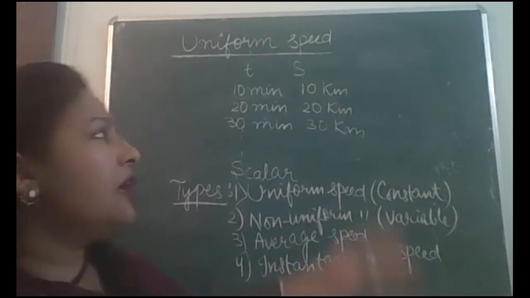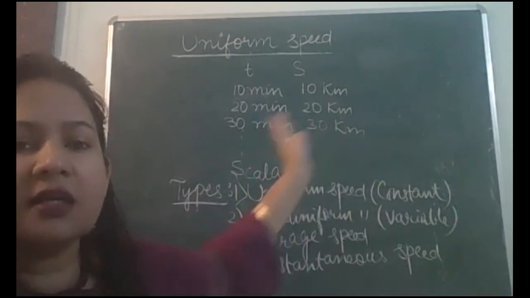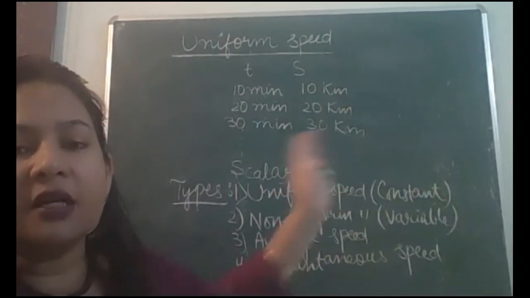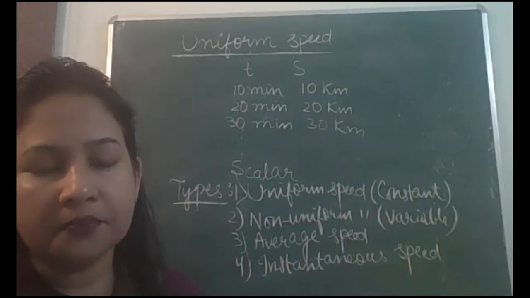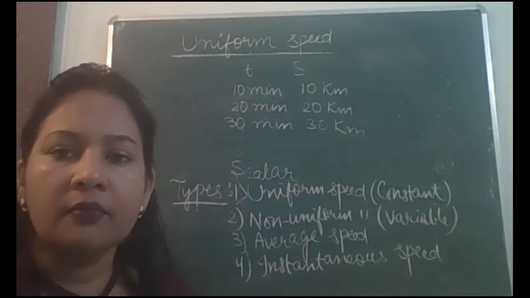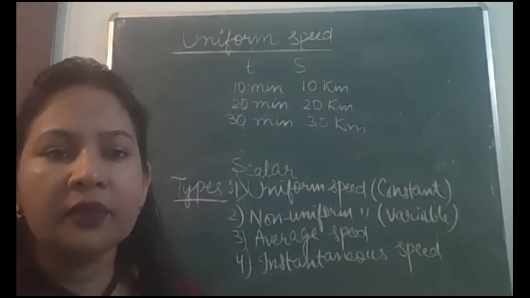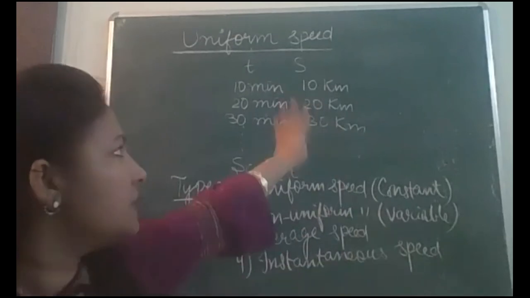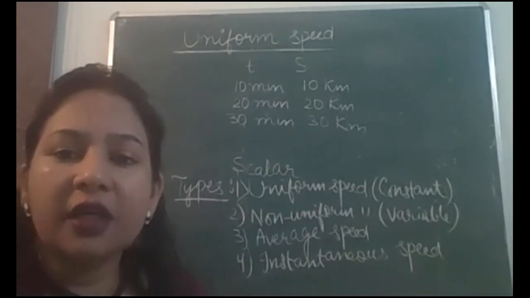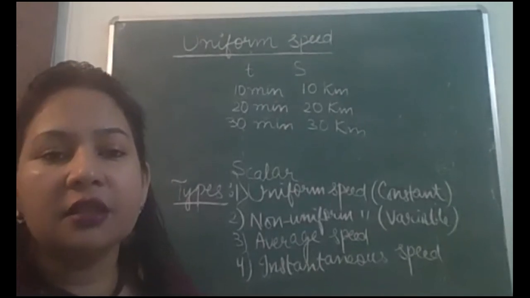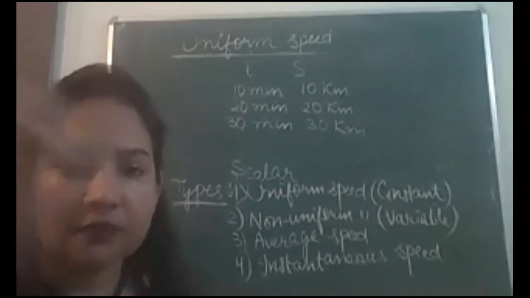So you can give now this example. A car covering, for example, a car covering 10 kilometer in 10 minutes, 20 kilometer in 20 minutes, the 30 kilometer in 30 minutes, and so on. Okay, you can write this example here. A car covering, ये लिख लीजिए, 10 kilometer in 10 minutes, 20 kilometer in 20 minutes, 30 kilometer in 30 minutes, and so on.